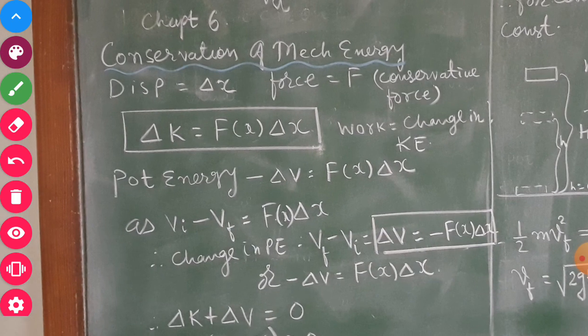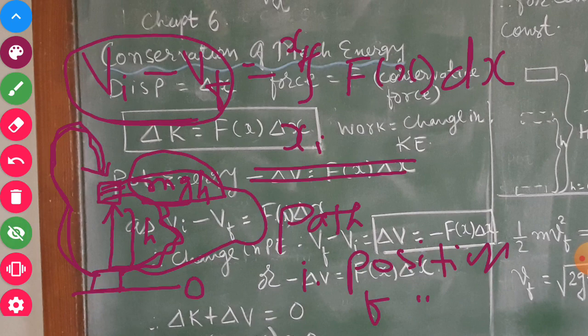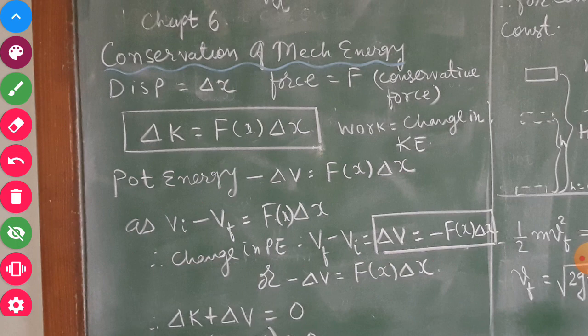Okay. Now we move further to the conservation of mechanical energy. Let us consider the displacement of an object in the x direction is delta x, and the force which is acting is a conservative force. Then as you know, work is equal to change in kinetic energy, so delta K is equal to Fx into delta x, where Fx is the force at point x. Then for potential energy, as you know, it is minus delta V that is equal to Fx into delta x.